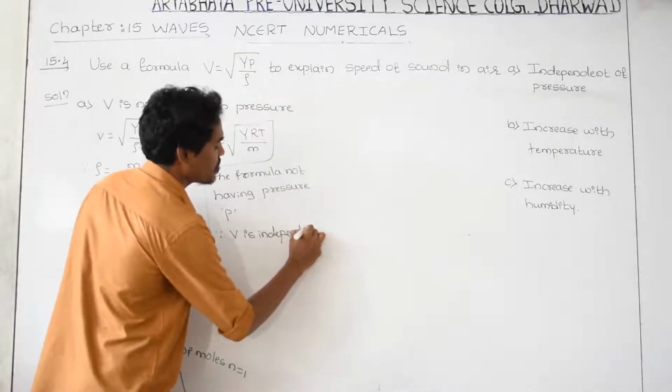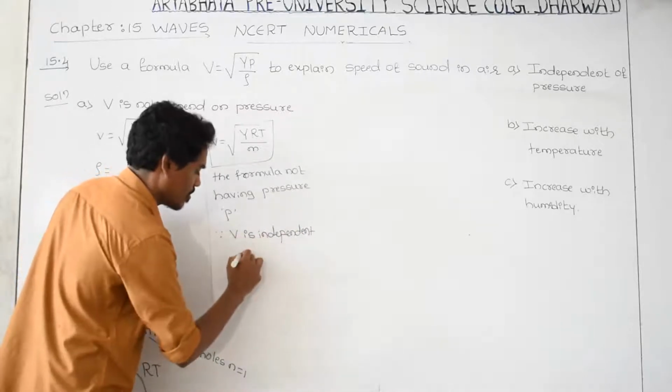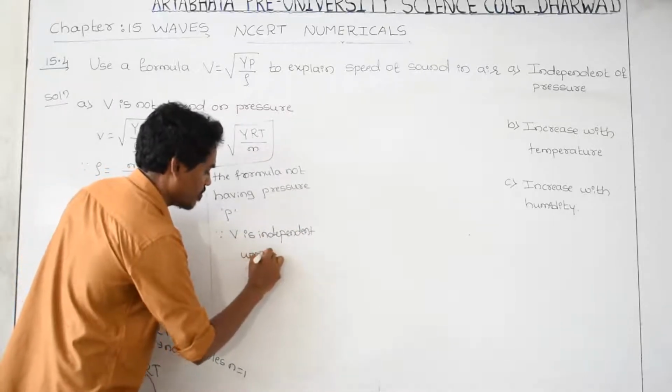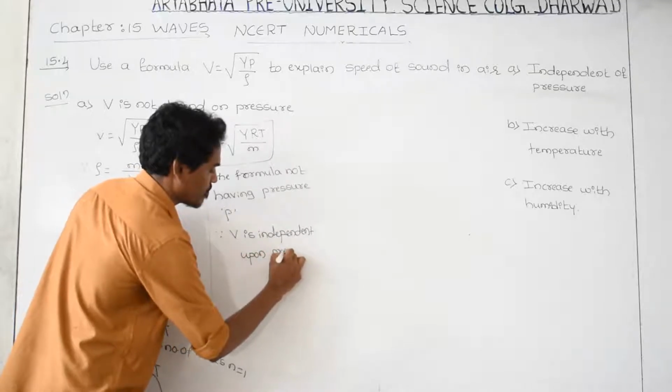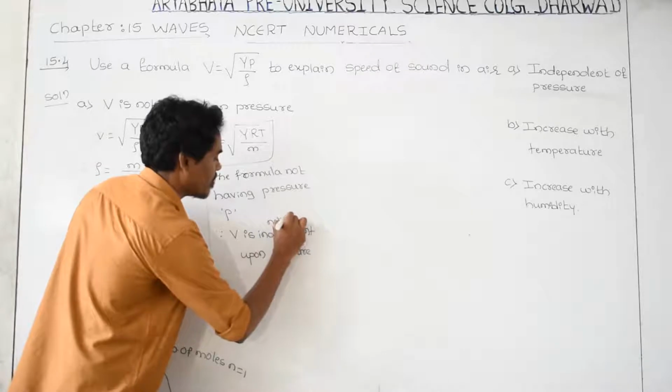Independent means velocity of sound is not depending upon pressure. Independent means not depend.